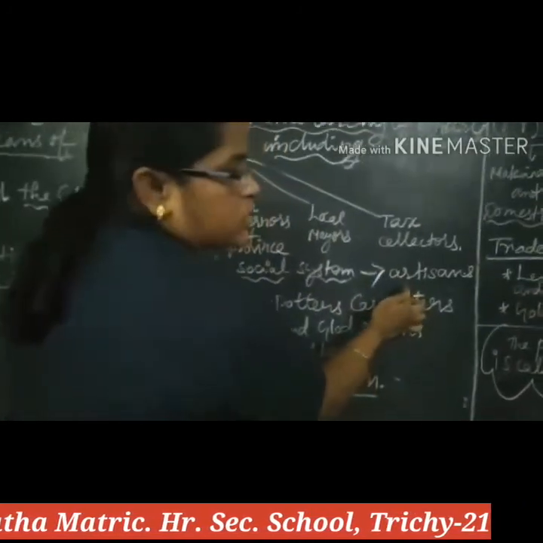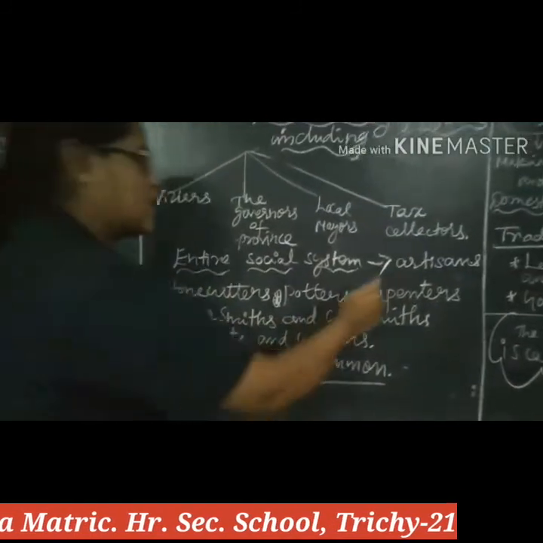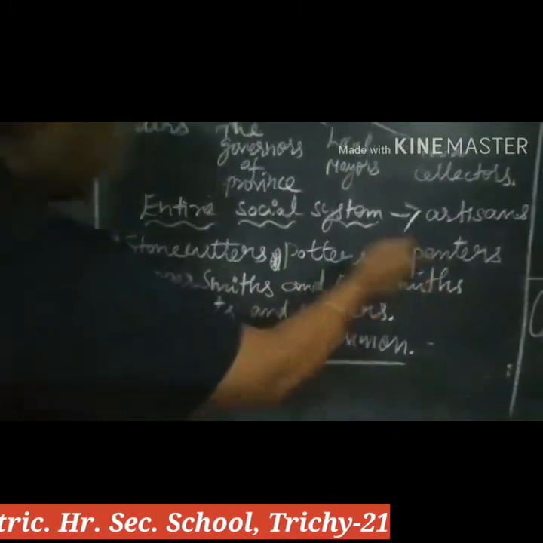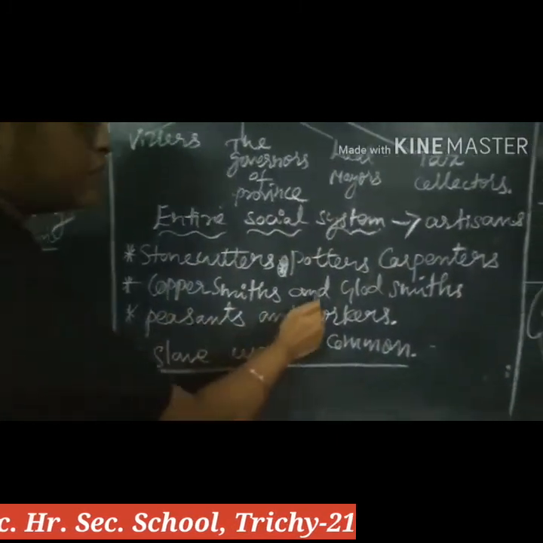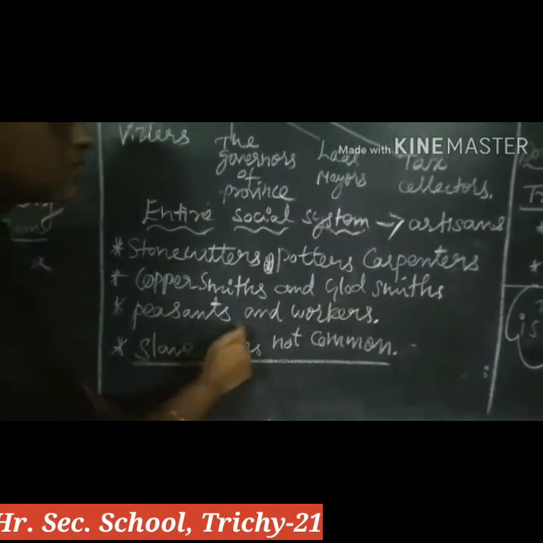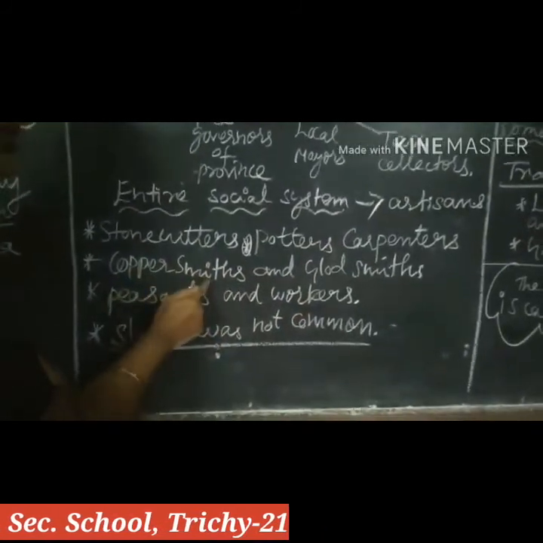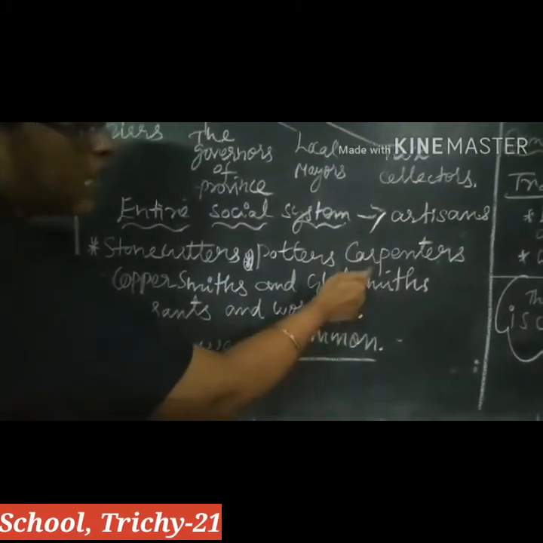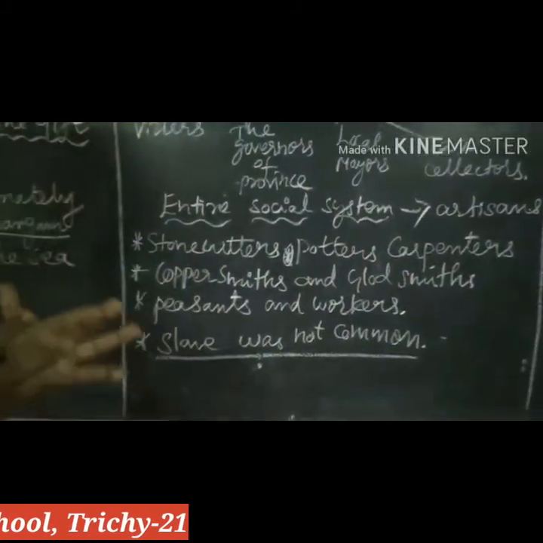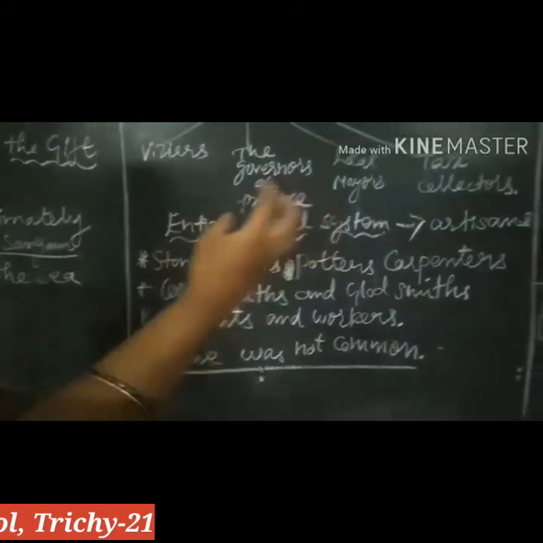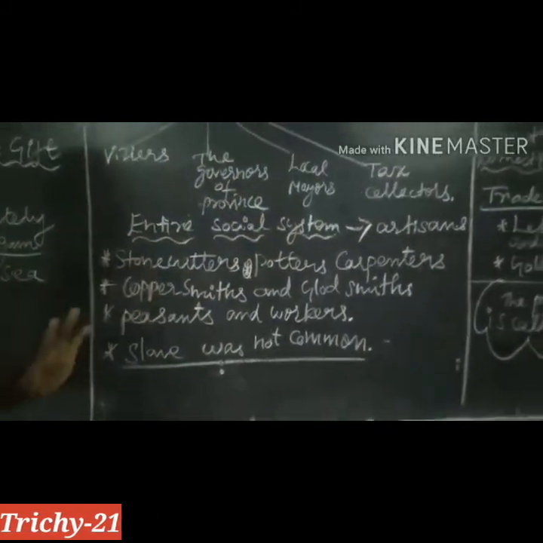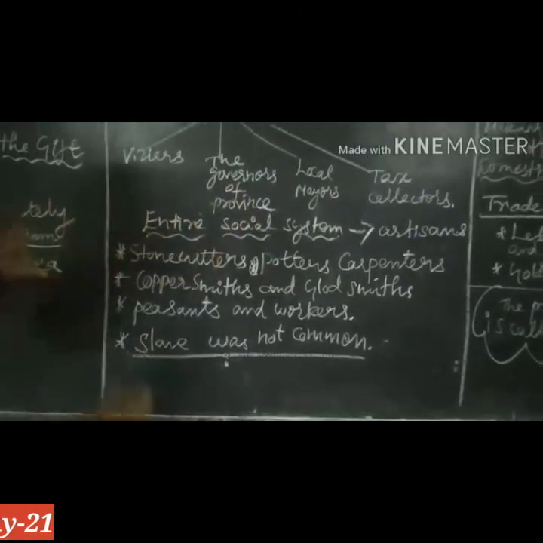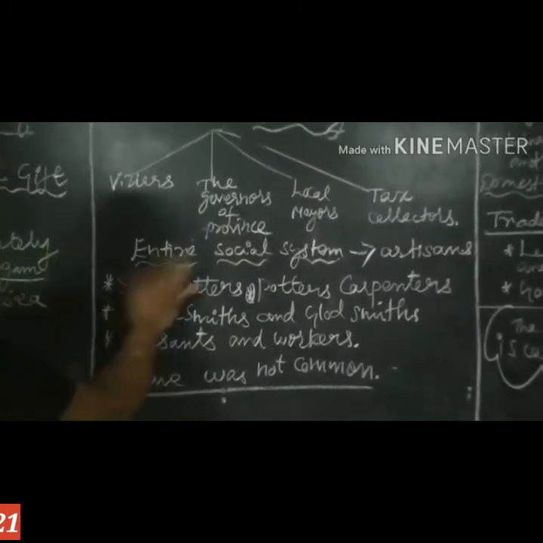They were supported by whom, children? Artisans: stone cutters, potters, carpenters, coppersmiths, blacksmiths, peasants and workers. Coppersmiths make copper items, goldsmiths make gold, carpenters make windows and doors, and there are potters, stone cutters, and farmers. The entire social system is supported by these people.